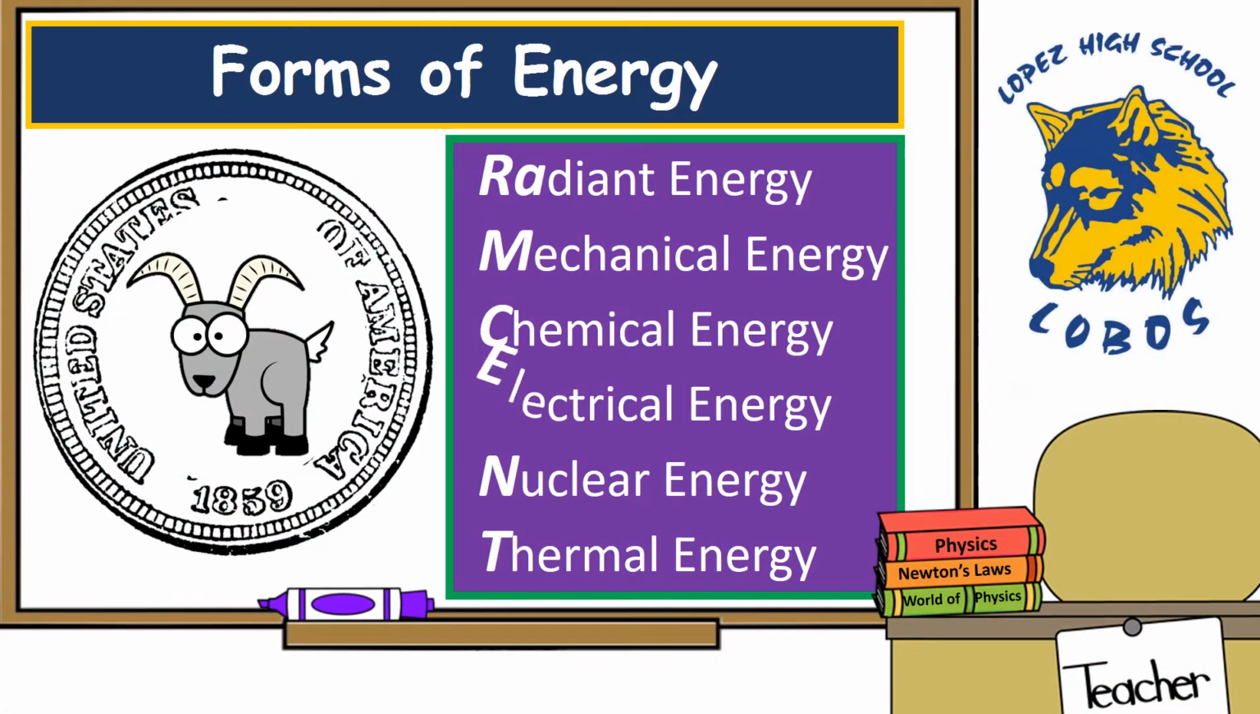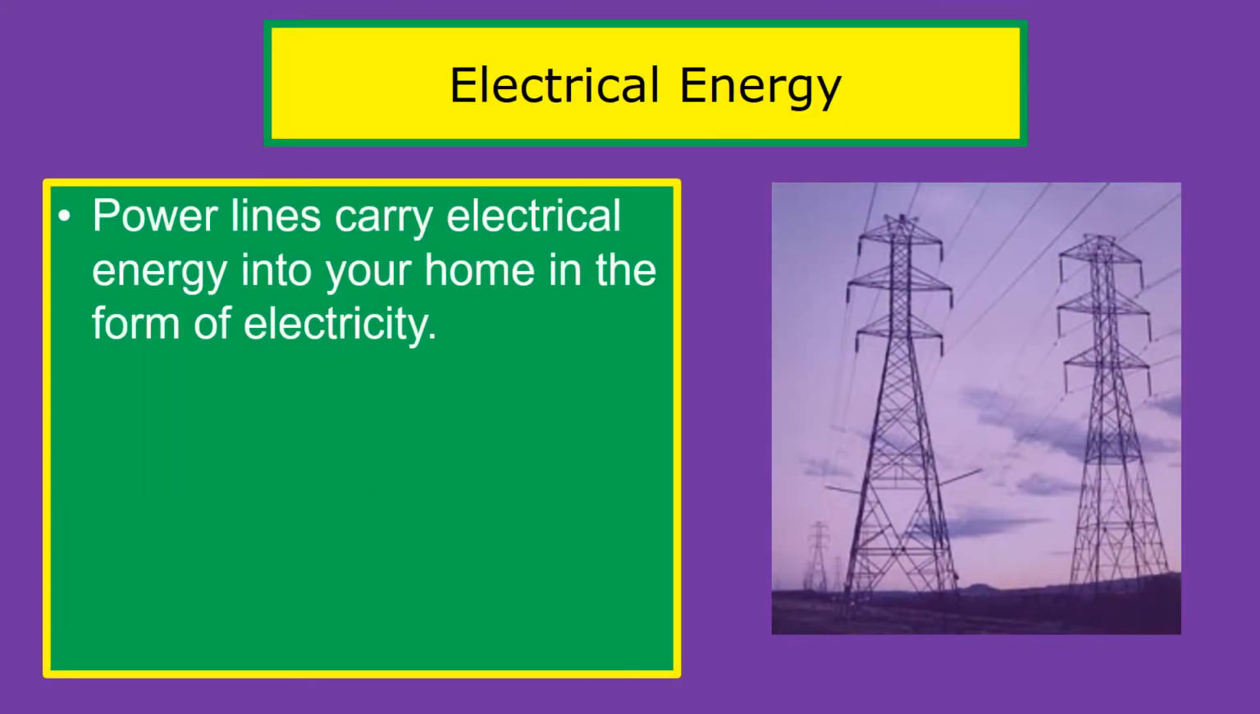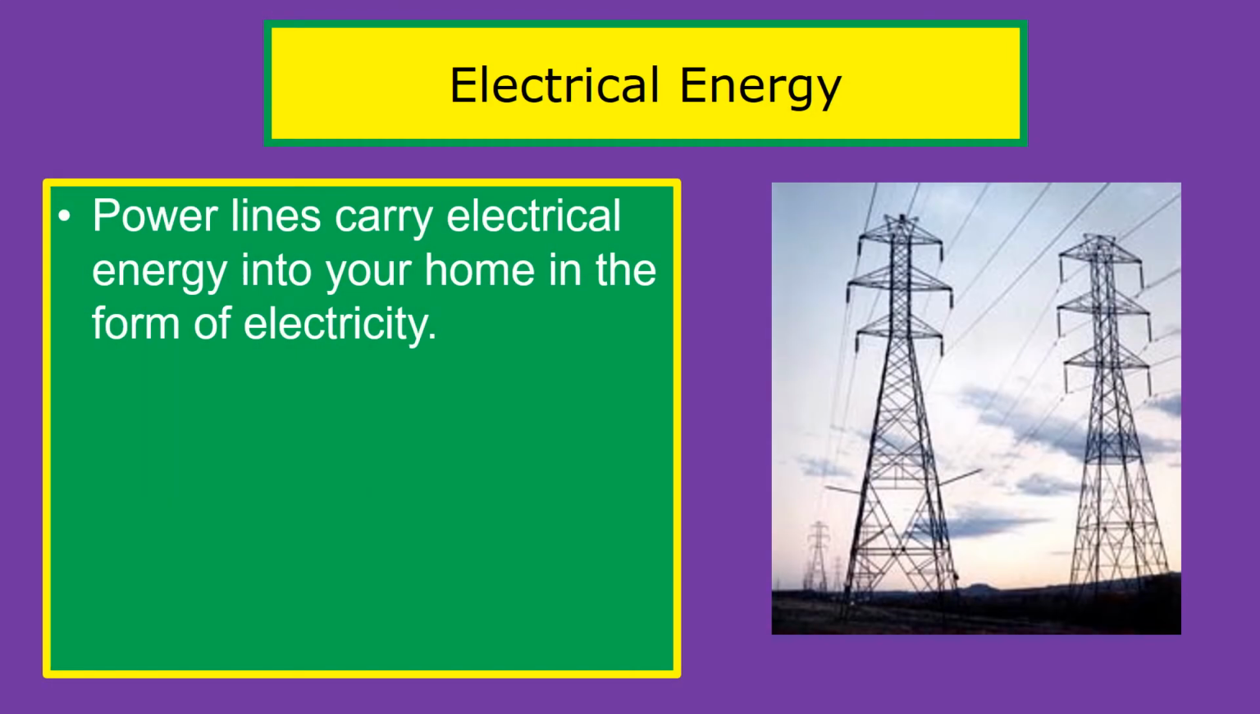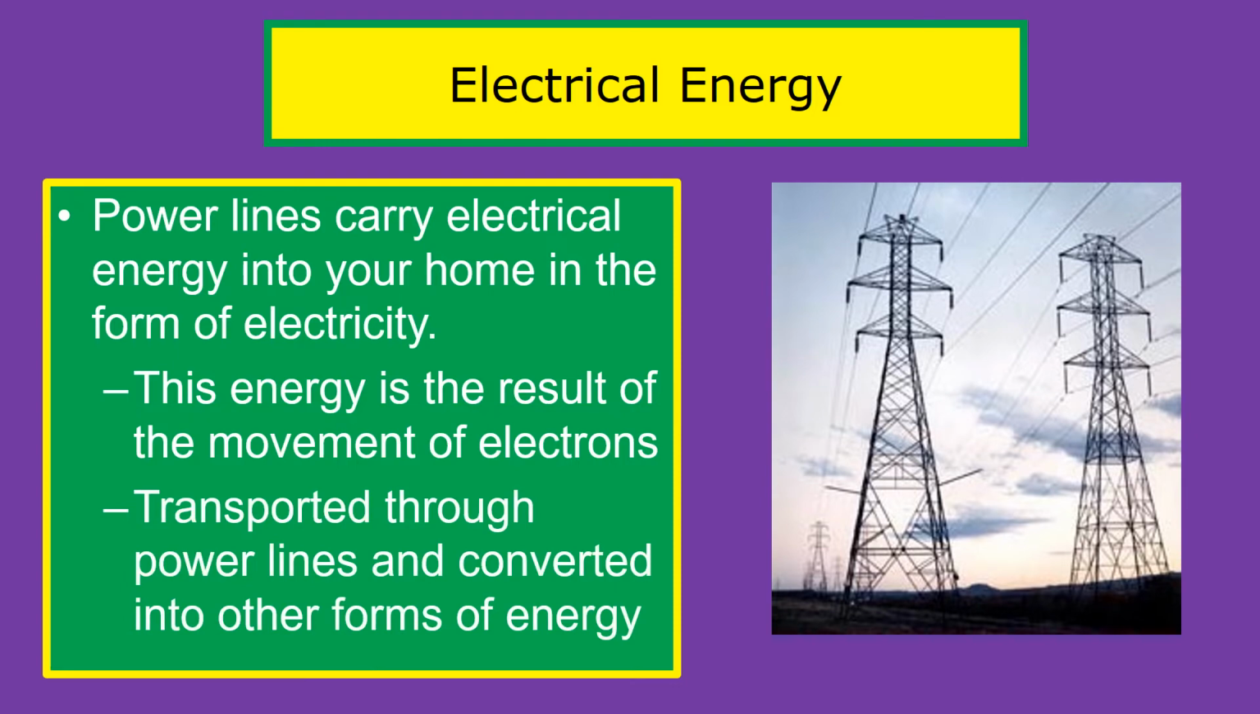Okay, so what about electrical energy? Let's look at that one. Power lines carry electrical energy into your home in the form of electricity. This energy is the result of the movement of electrons, which are transported through power lines and converted into other forms of energy. So basically, whenever you're using electricity, you're actually using electrical energy.